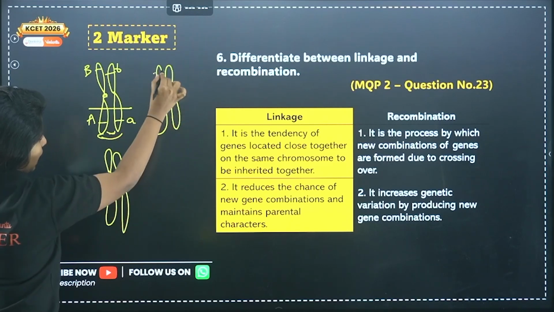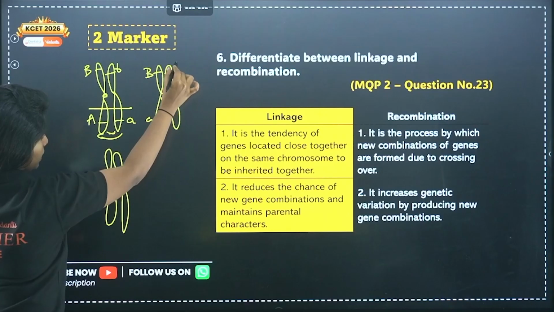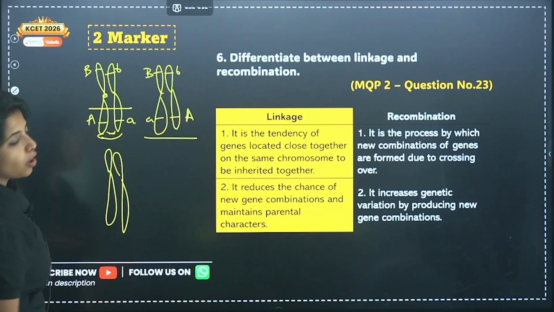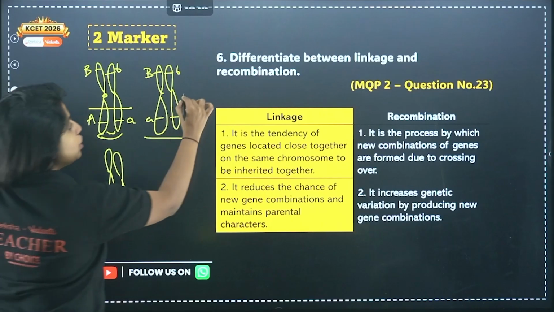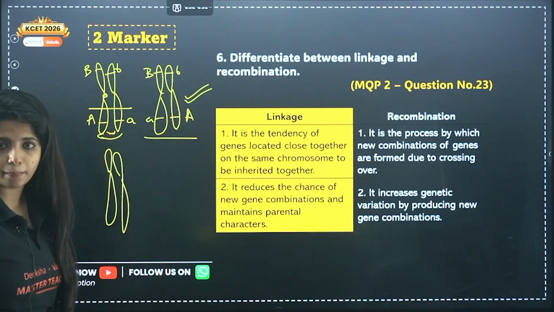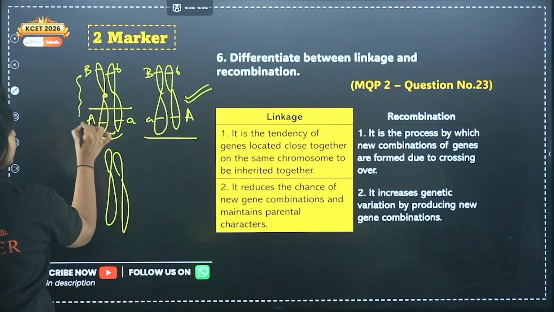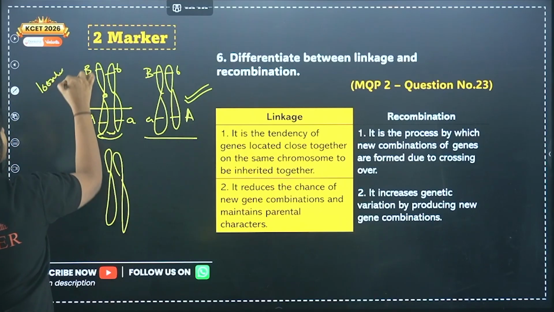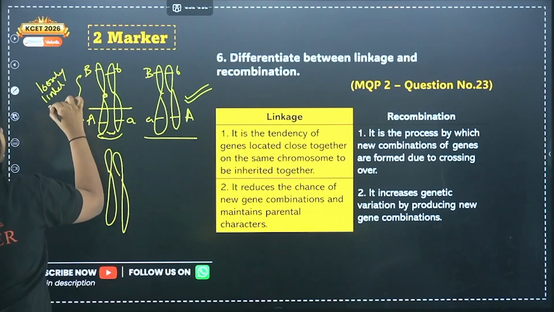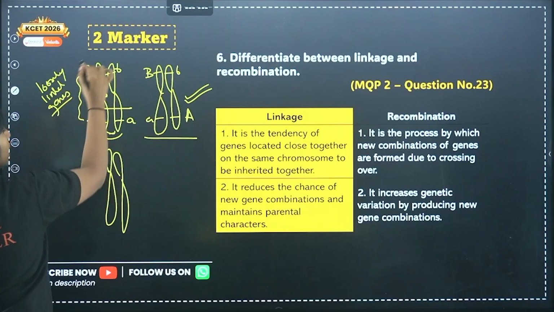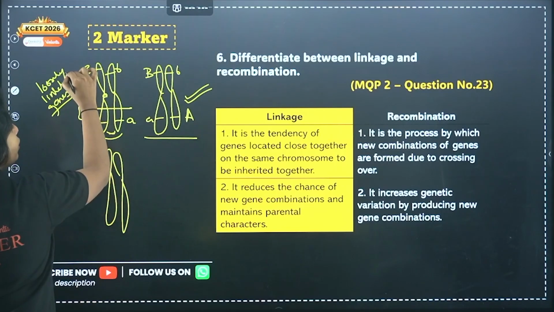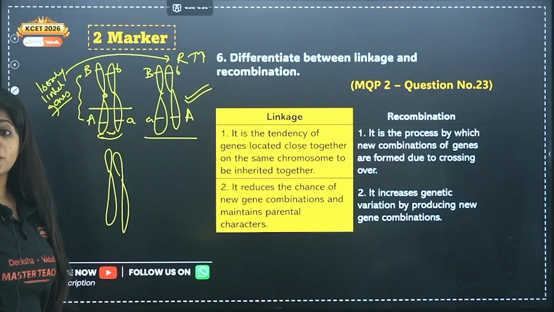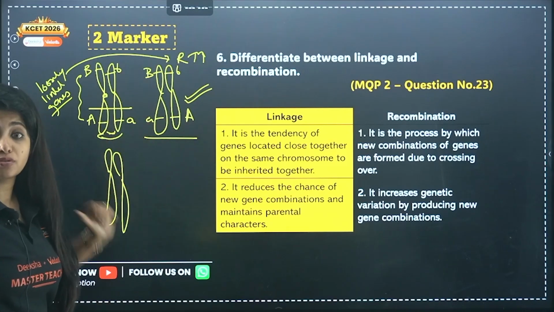Small a over here, but capital B still there. And small b still here, but capital A over here. You find new combinations. That means recombination is happening. What do you call these types of genes? They are loosely linked genes. That means they are far away from each other. Always remember, loosely linked genes will show a high amount of recombination. New combinations will be more there.